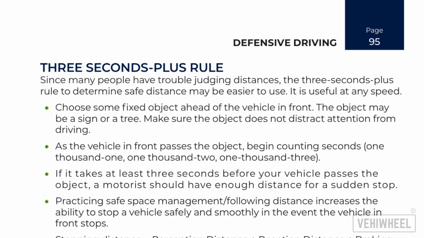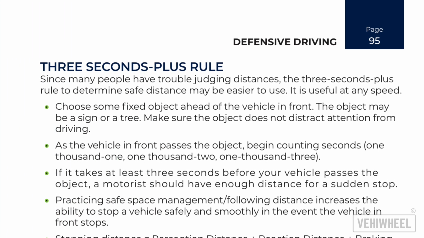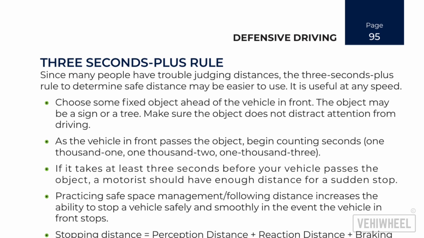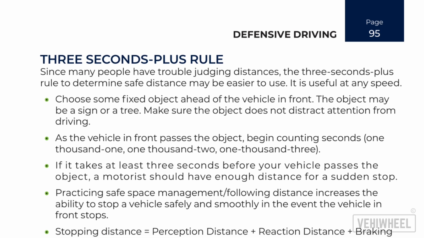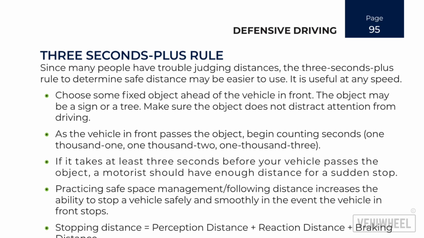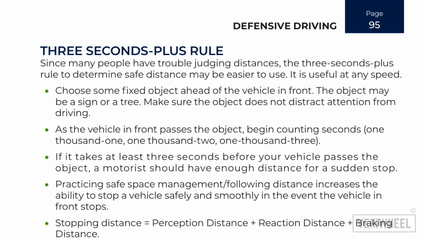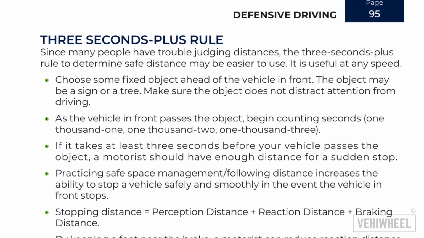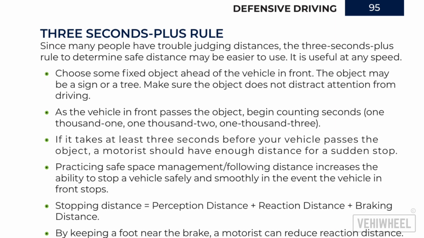3 seconds plus rule. Since many people have trouble judging distances, the 3 seconds plus rule to determine safe distance may be easier to use. It is useful at any speed. Choose some fixed object ahead of the vehicle in front. The object may be a sign or a tree. Make sure the object does not distract attention from driving.